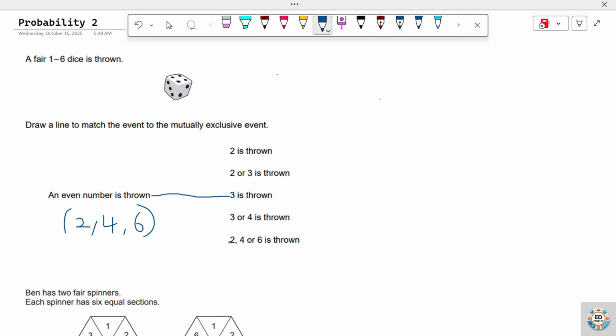Then the last one is even just as likely to happen. It looks just the same, 2, 4, 6. So the only mutually exclusive pair of events over here is an even number is thrown and 3 is thrown.